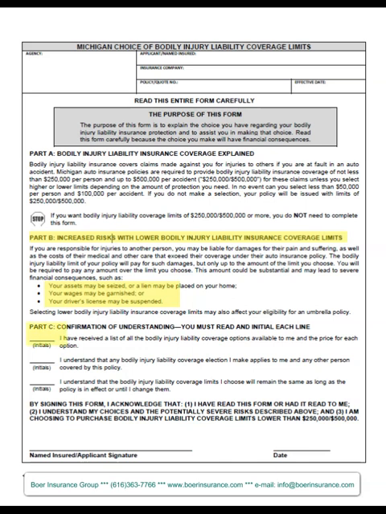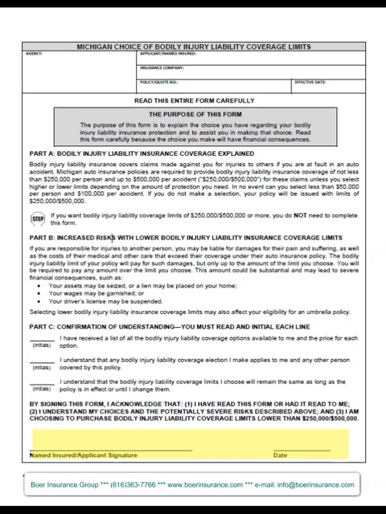And in Part C, you need to initial each of these lines, confirming that you have reviewed the forms, you understand the coverage and the forms and your options, and that you're selecting the option that you've indicated on the separate form that you will receive from your insurance company. Once you've initialed all those lines, you would sign down here and date over here, and then return this form to your insurance company along with the separate form that shows the different coverage options available and your selection.